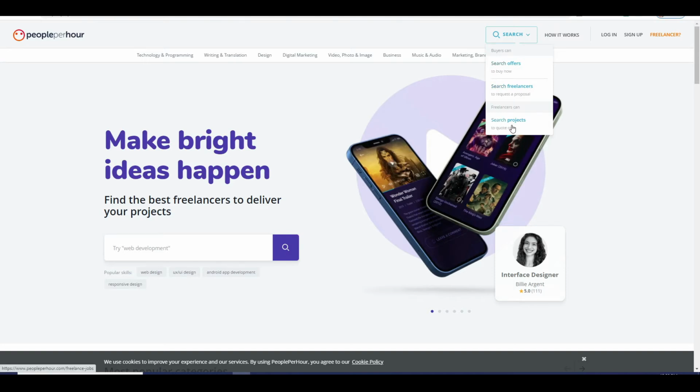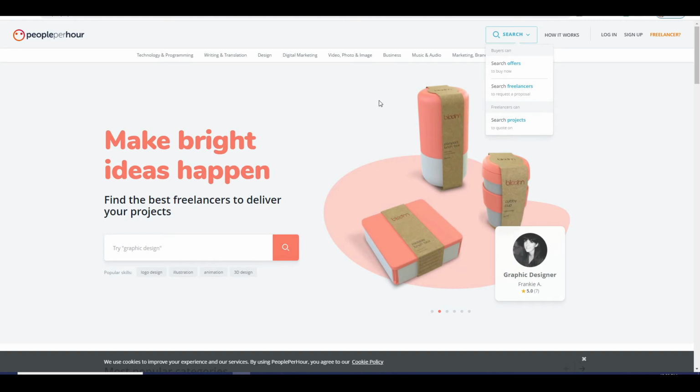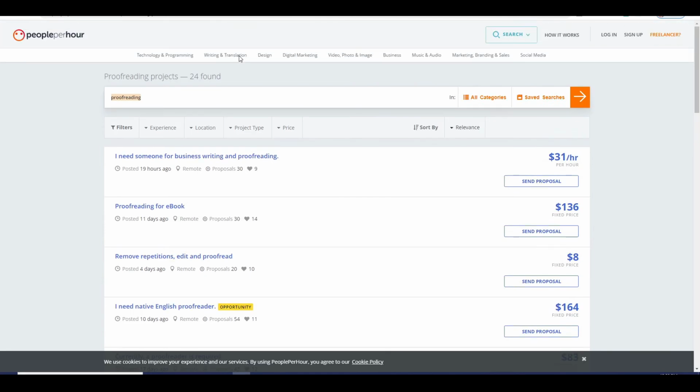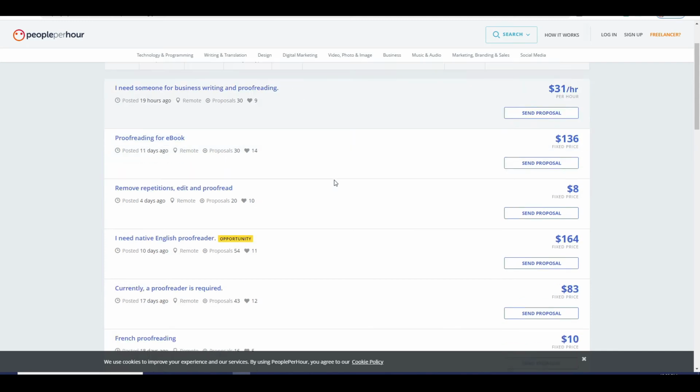Unlike Fiverr, where you just post a gig and wait for the customer to come to you, then you can search projects in order to find people who need certain jobs done for them. Since we are focusing on proofreading, that is exactly what you want to search for. And you will be able to easily find hundreds of people who need a proofreader.